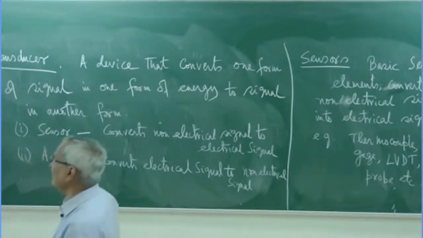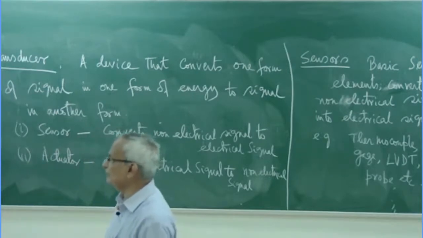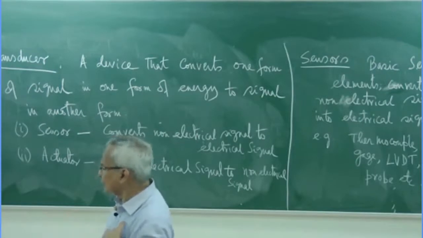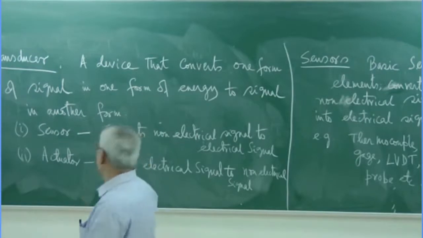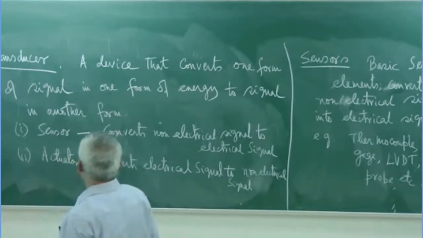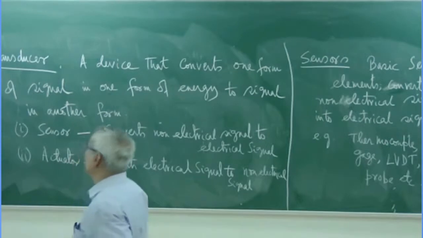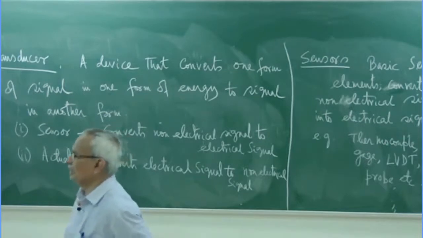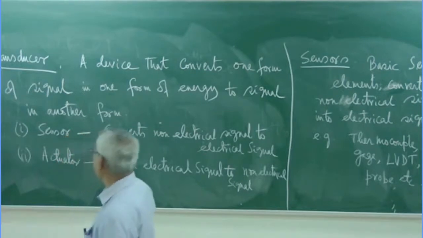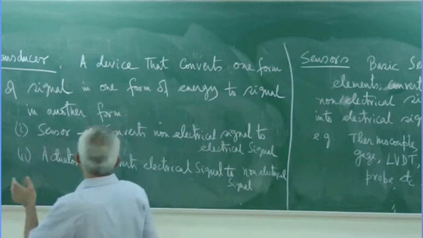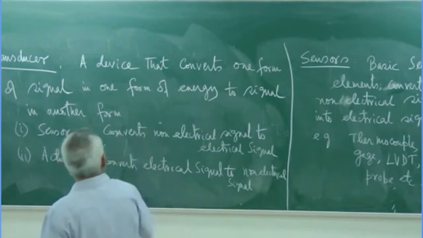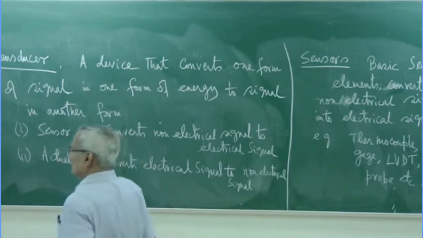Here we are working with some sort of actuations. This will be clearer afterwards when we go to the actuation part. But often this term is standard, sensors and actuators: the topics cover both the conversion of electrical signal to non-electrical signal as well as non-electrical signal to electrical signal.